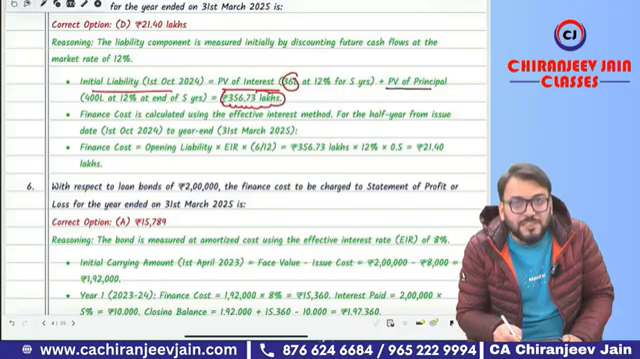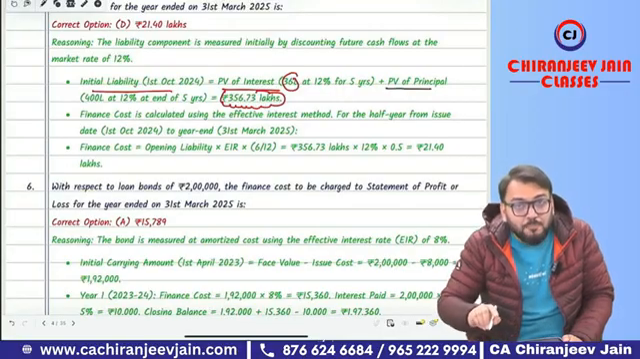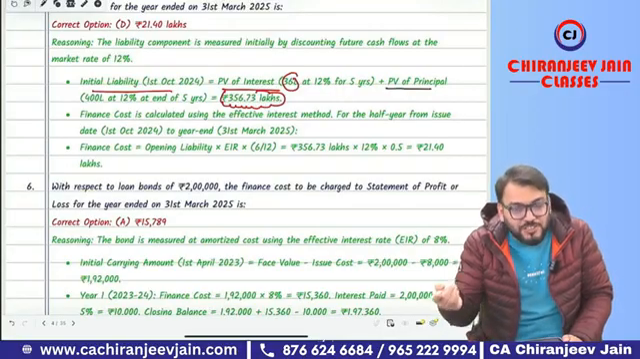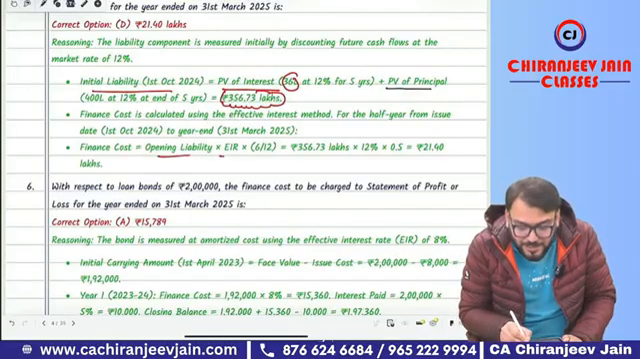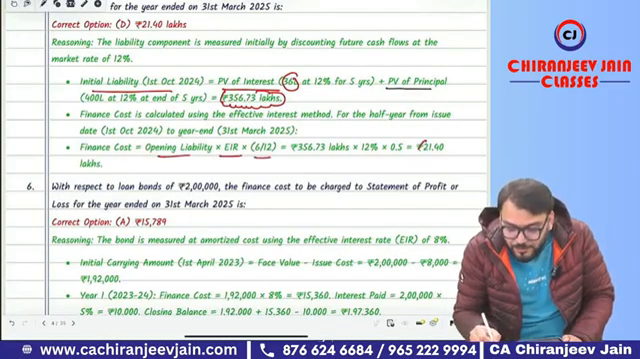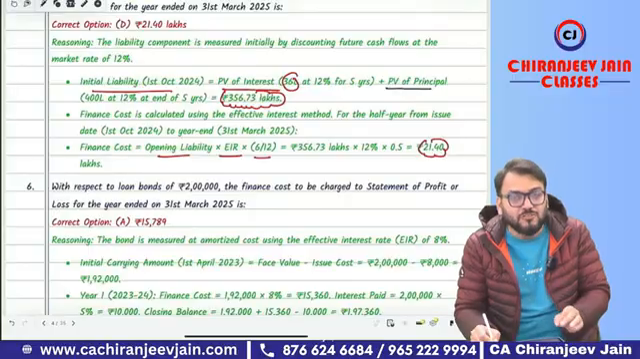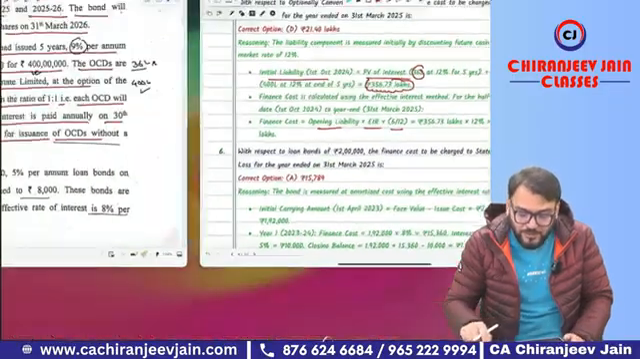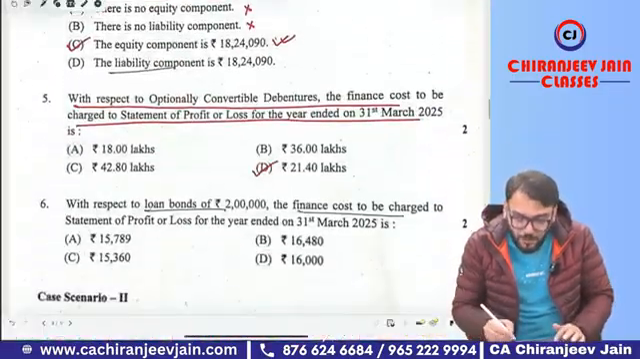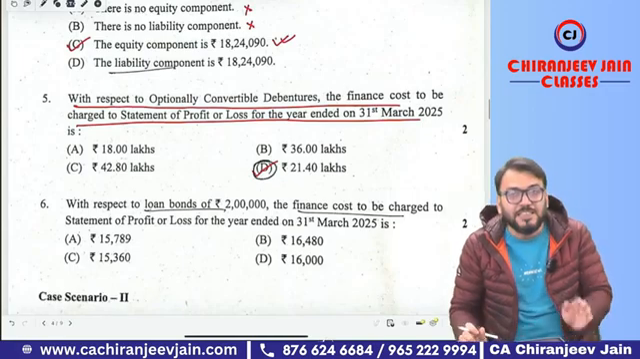Now 356.73 lakh multiply by the market rate of interest for 6 months, 6 by 12. So opening liability multiplied by 6 by 12, your answer will be 21.40. This will be the finance cost charged to profit and loss account. So what is your answer? Option number D is correct.